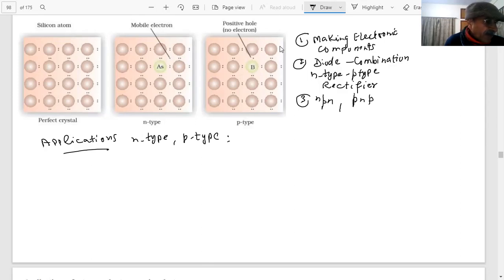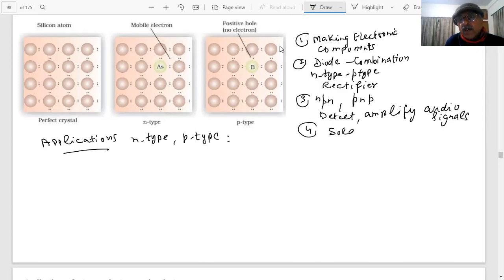These transistors are used to detect and amplify radio or audio signals. So there is some engineering involved in the applications. Solar cell is an efficient photodiode. What is a solar cell?